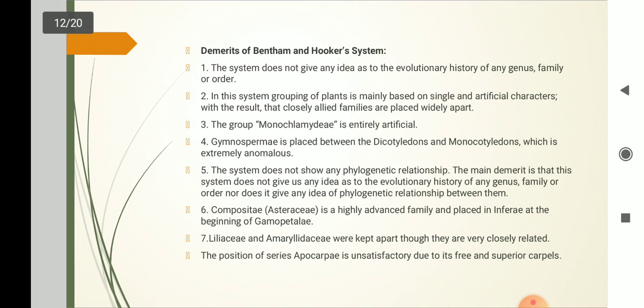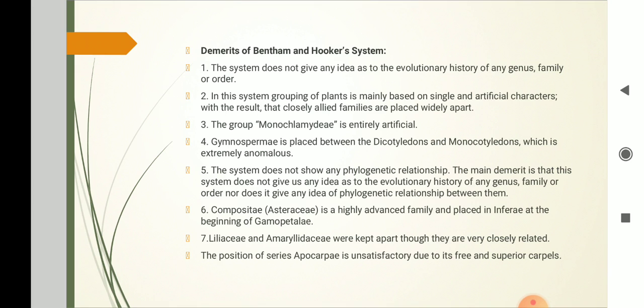Then demerits of Bentham and Hooker system. The system does not give any idea as to the evolutionary history of genus, family, or order. In this system, grouping of plants is mainly based on single and artificial character, with the result that closely allied families are placed widely apart. The group Monochlamydeae is entirely artificial. Gymnospermae is placed between dicotyledons and monocotyledons, which is extremely anomalous. The system does not show any phylogenetic relationship.